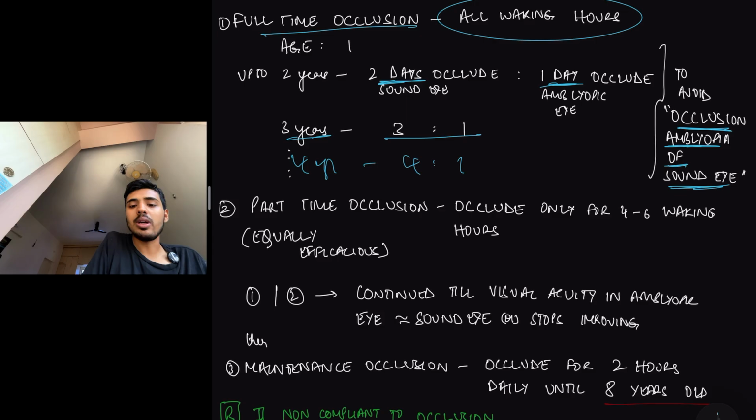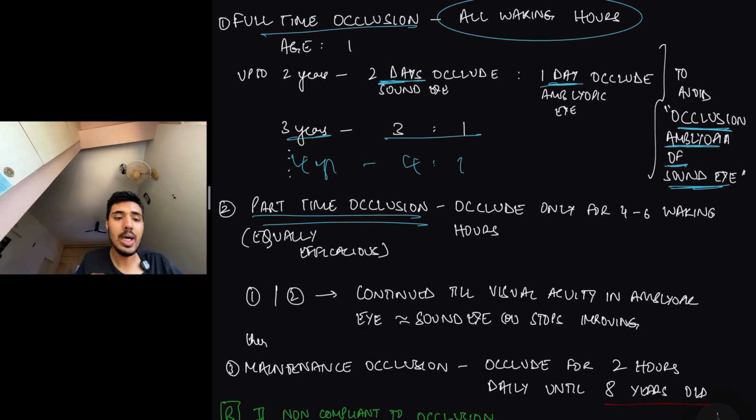Now there is another one known as part-time occlusion therapy. In this, we occlude only for 4 to 6 waking hours, not throughout the day. And it has been found that it is equally efficacious, meaning it is not inferior. So obviously we'll prefer part-time occlusion therapy: more patient compliance, and also lesser chance of occlusion amblyopia.